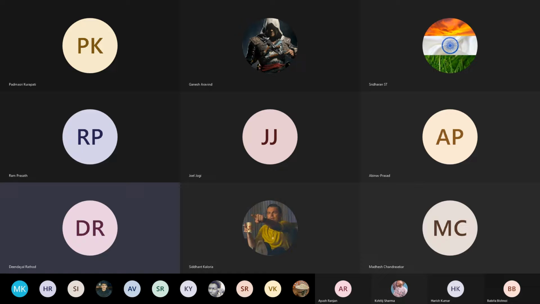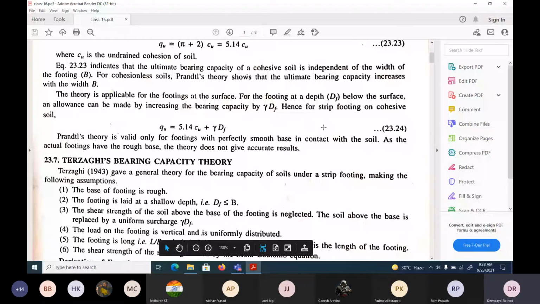If you recall, we have discussed in the last class Terzaghi's bearing capacity theory, which is very important. Here Terzaghi has assumed the base of the footing as rough, and it is valid for strip footing, that you should remember.